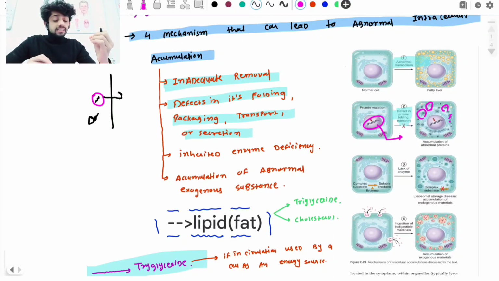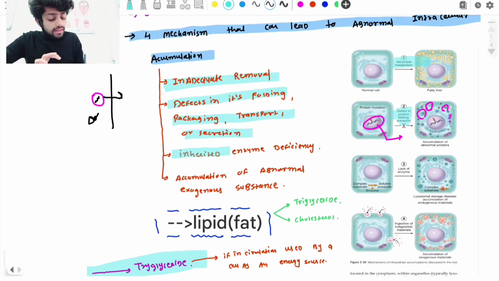So for this conversion, we require some enzyme. If that enzyme is deficient, can the complex substrate convert into the soluble product? No, guys. It remains in a complex form, and if it is not able to convert into soluble products, it continuously remains as complex substrate and accumulates inside the cells, as the enzyme is not functioning, and it is not able to move out from the cell. So what's the third mechanism? Inherited enzyme deficiency. This is the third mechanism.